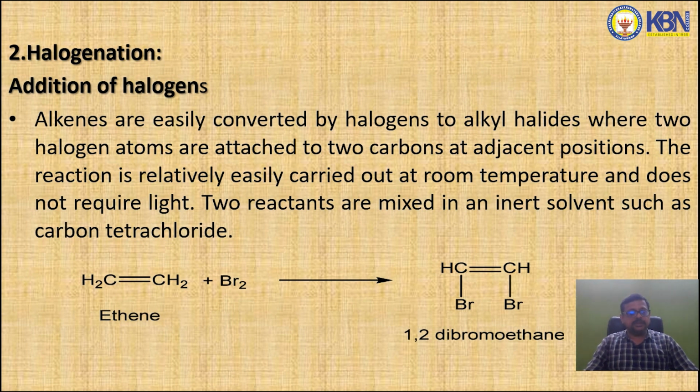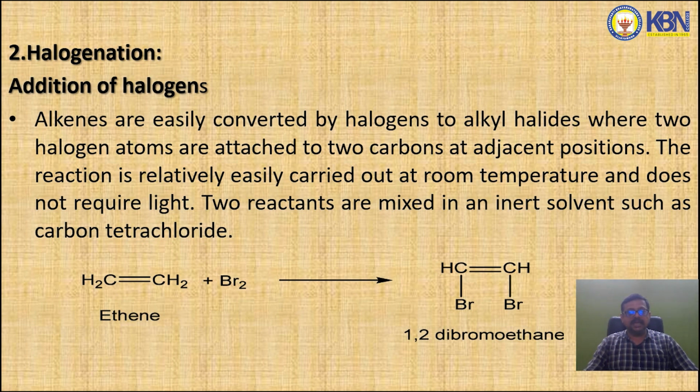So the next property is halogenation, addition of halogens. See, alkenes are easily converted by halogens to alkyl halides, where two halogen atoms are attached to two carbons at adjacent positions.